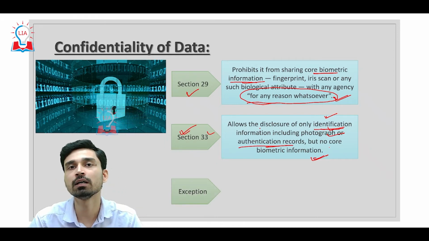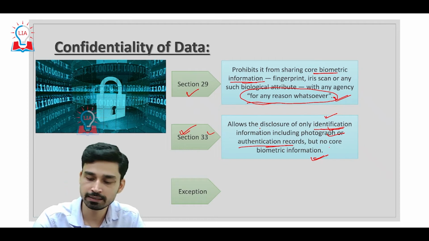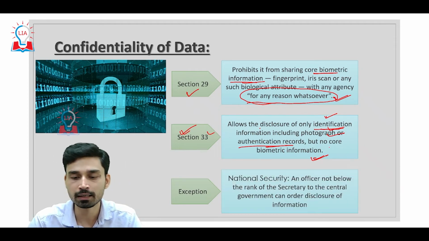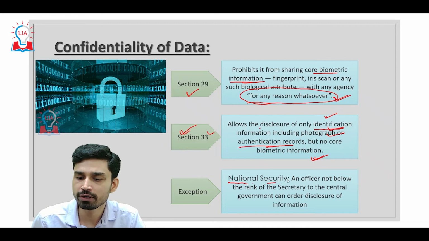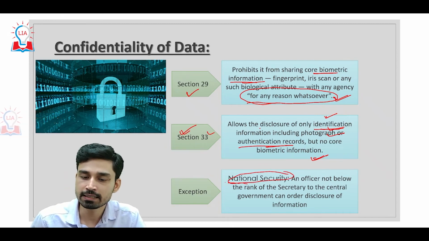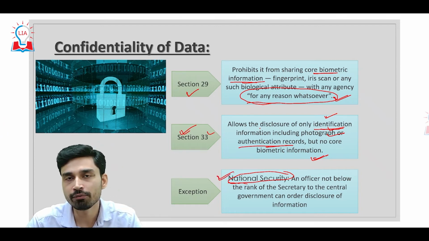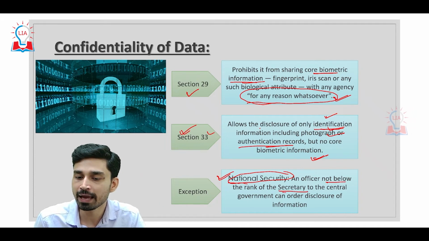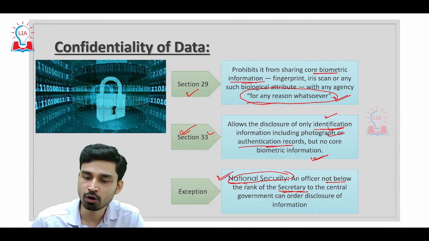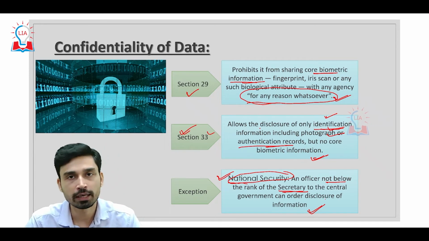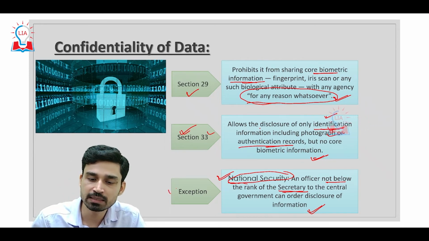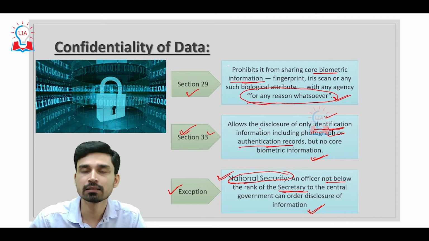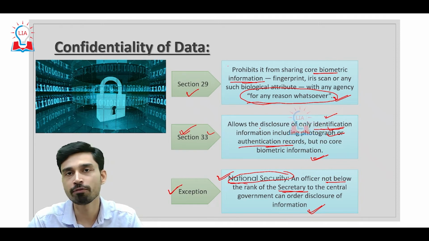However, there has been an exception inserted in this particular act. The exception is on the ground of national security, where the Aadhaar Act mentions that in case there is a matter of national security where the data needs to be accessed, an officer not below the rank of secretary to the central government can order disclosure of information on a case to case basis. So, this is the only exception, national security. Apart from that, the sharing of data with any public officials or any investigation agency is prohibited as per this act.